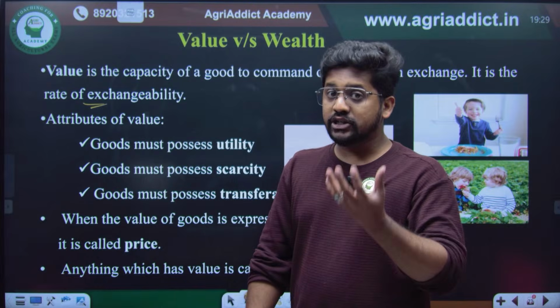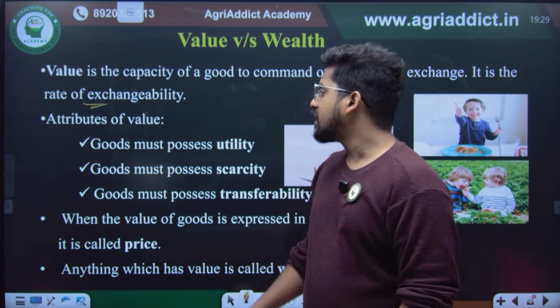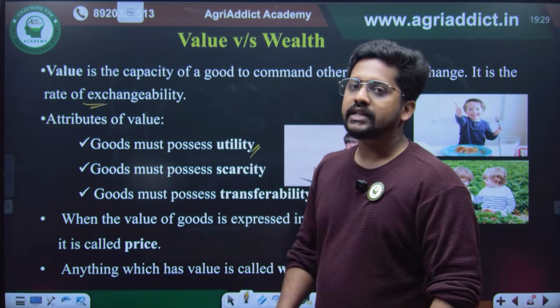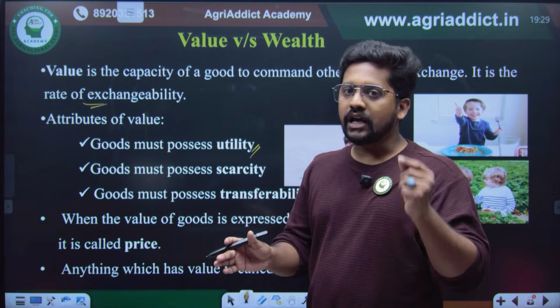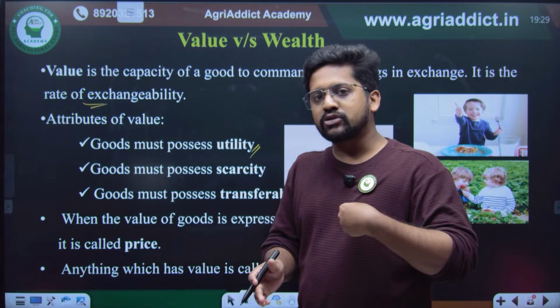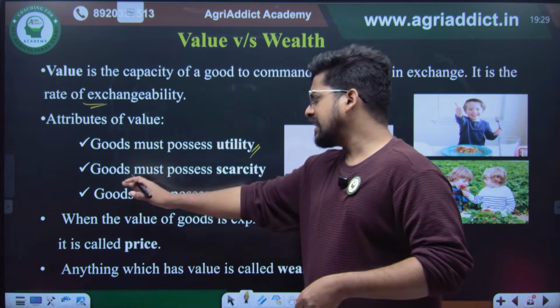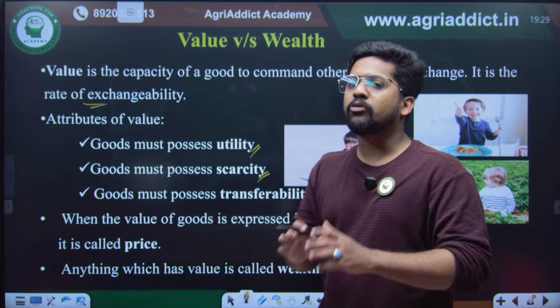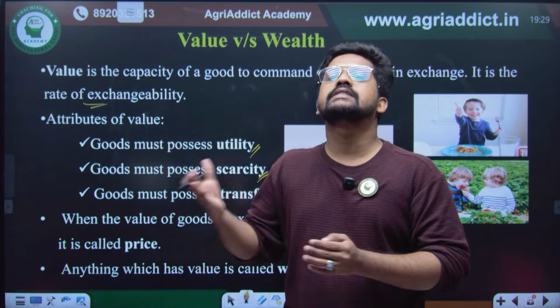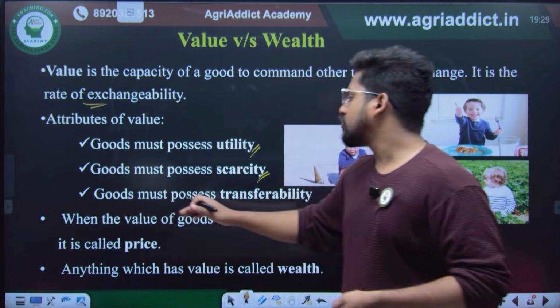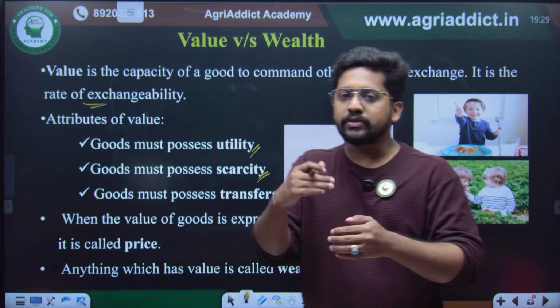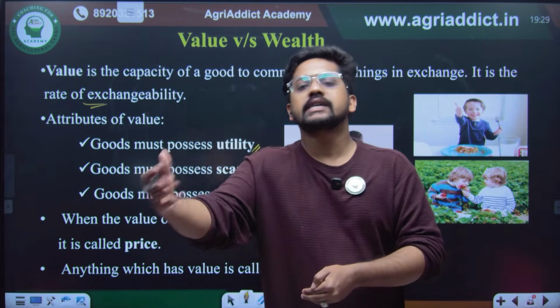So if a commodity should have value, it should have 3 properties. First one is it should be having utility, the want satisfying power, like the ink pen, which actually helps me to satisfy my want of writing. Then the goods must possess scarcity. It should not be much available. The supply should always be less than demand. And finally, the goods must possess transferability. I should be able to transfer this thing to somebody else.